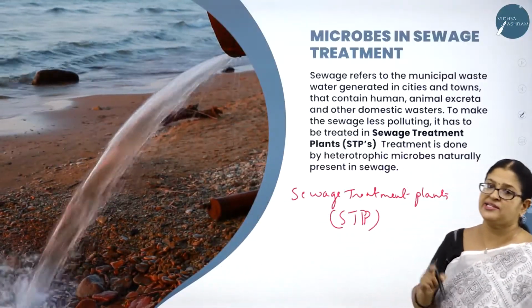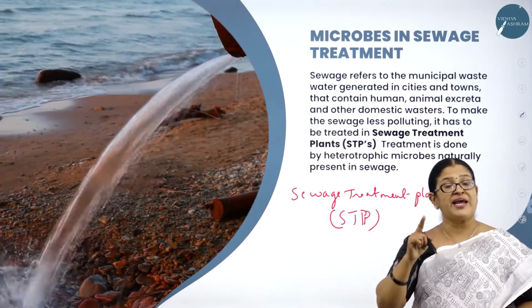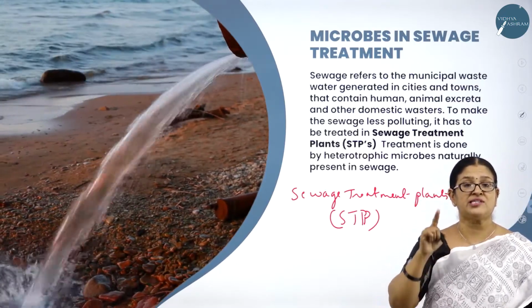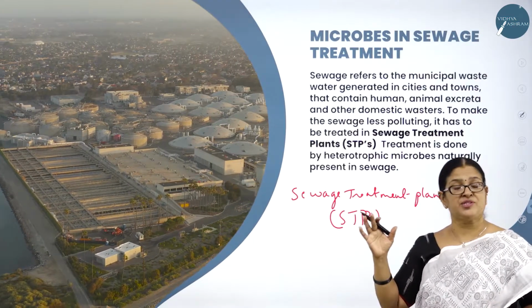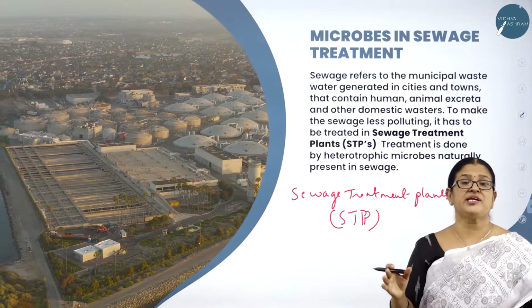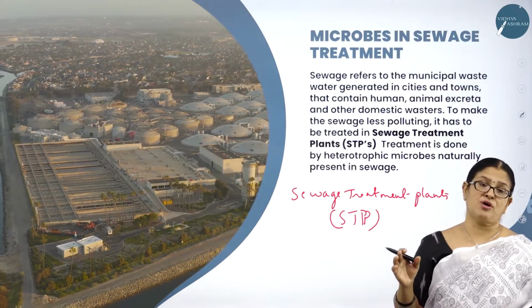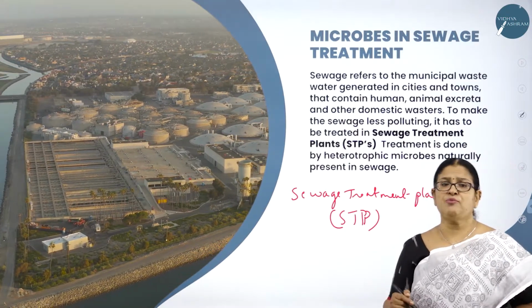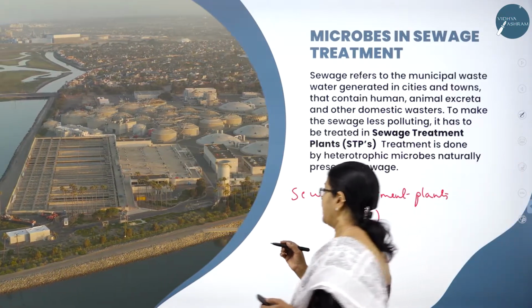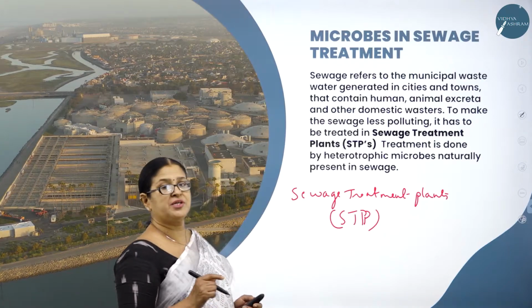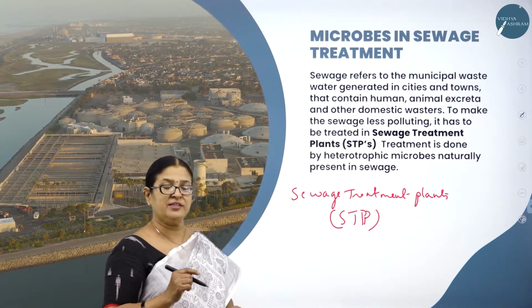It is called STP, where the organic waste that is found in the sewage is degraded to such an extent that even if it is released into the habitat, it will not cause pollution. Now let us see what are the steps involved in the process of sewage treatment and what is the role of microbes in the process of treating the sewage.